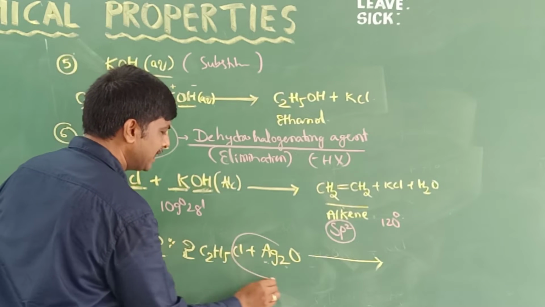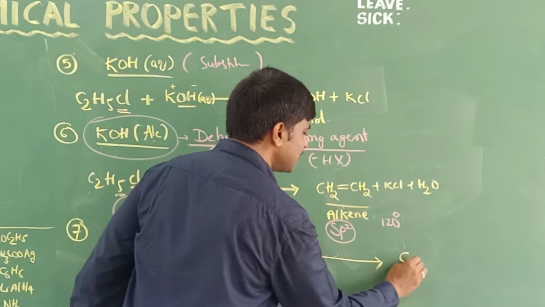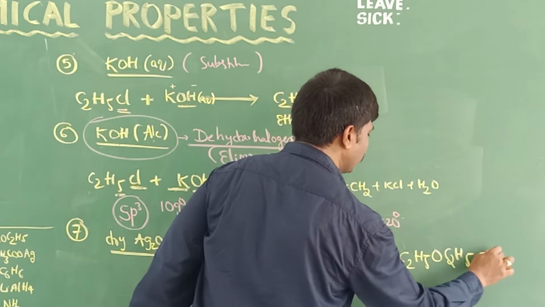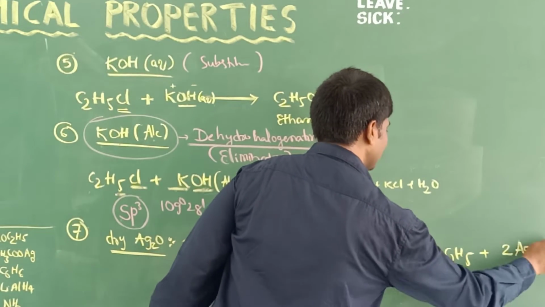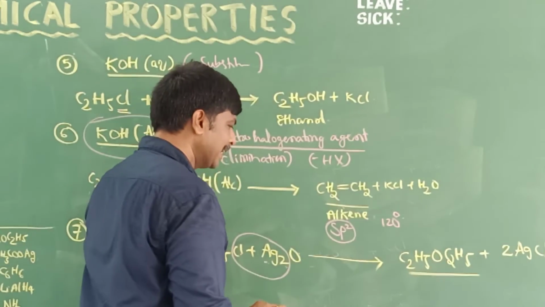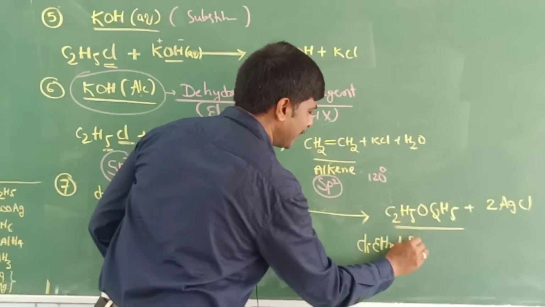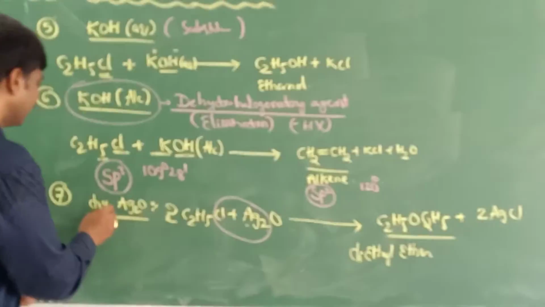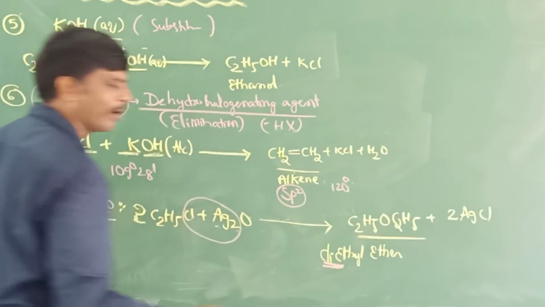Then 2 AgCl will go, 2 Ag, 2 Cl. So what is the remaining part? C2H5OC2H5 plus 2 AgCl. So it is the product, its name is diethyl ether. Remember like this: in the case of dry silver oxide, diethyl ether is the product.